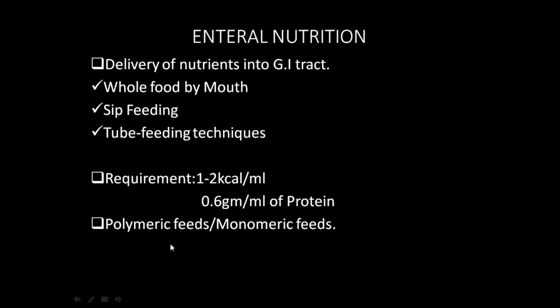Polymeric means there will be intact carbohydrate or intact protein, whereas monomeric feeds are given in amino acid forms, like glutamine, arginine, alanine. You are giving breakdown products of proteins and breakdown products of carbohydrate. So those are monomeric.